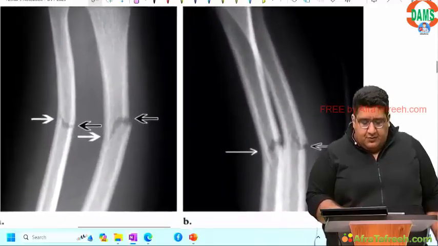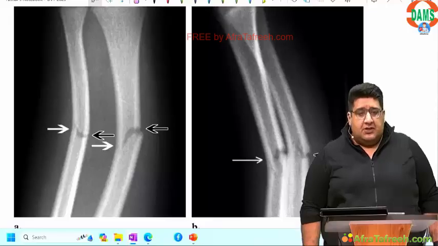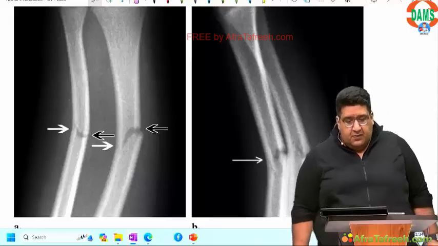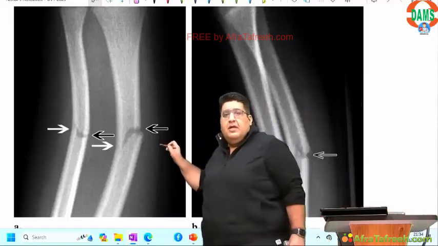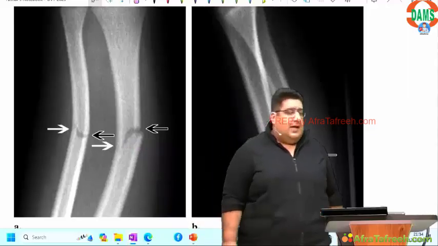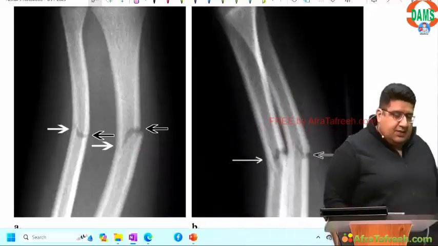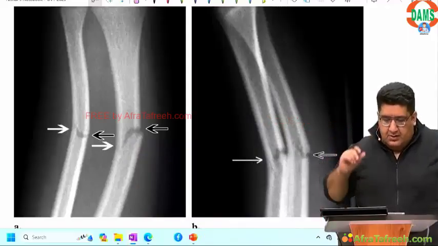Again, I've shown you green stick fracture. Why? Gut feel, intuition, guesswork, I don't know. यहाँ पे, if you get this X-ray, you should be able to tell that one cortex is broken, another cortex is intact. So this is a green stick fracture. Done? Yes or no? Chaliye.